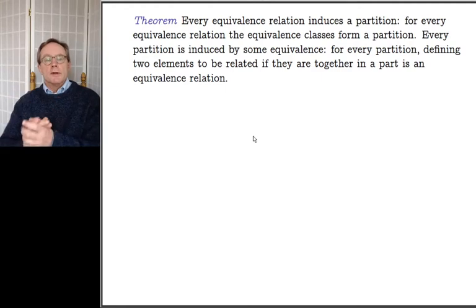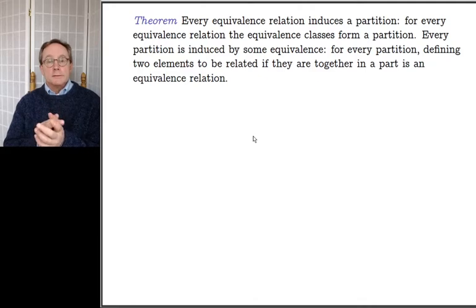Okay, and then the important theorem that connects what we talked about in the last video to what we're talking about in this video. Every equivalence relation is associated with a partition, and every partition is associated with an equivalence. So every equivalence relation induces a partition. That is to say, for every equivalence relation, the equivalence classes form a partition. And furthermore, every partition is in turn induced by some equivalence. For every partition, if you define two elements to be related if they're together in a part, then that's an equivalence relation. So exactly associated with partitions are equivalences, and associated with equivalences are partitions.